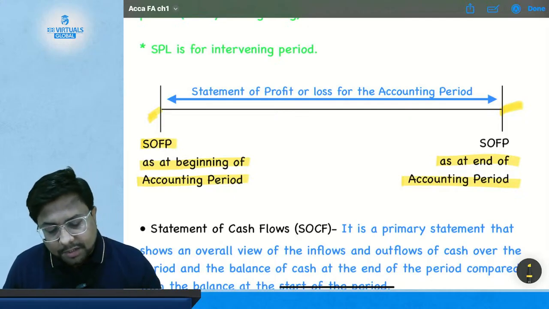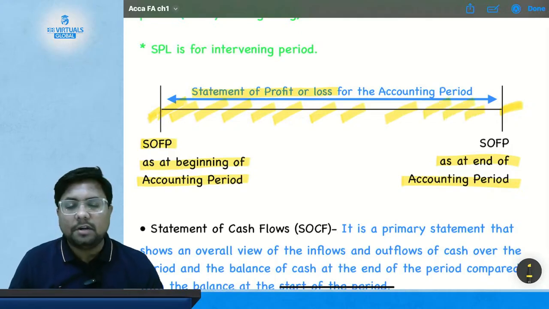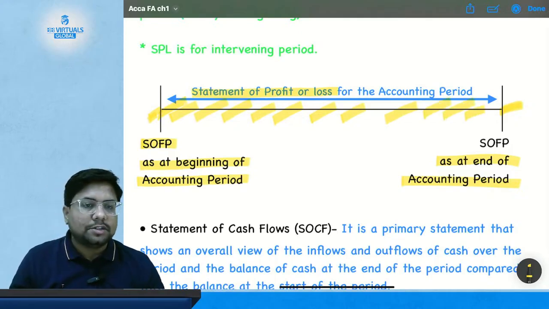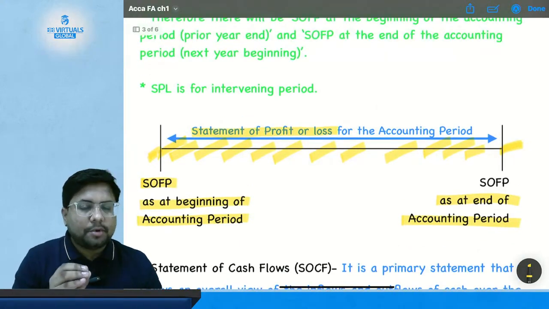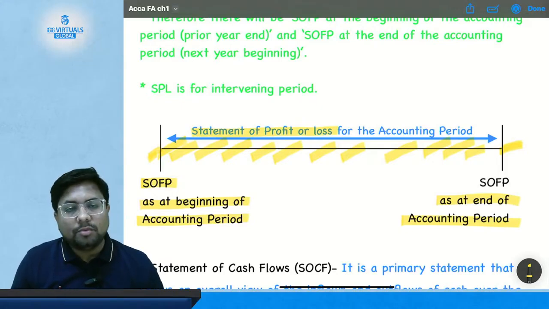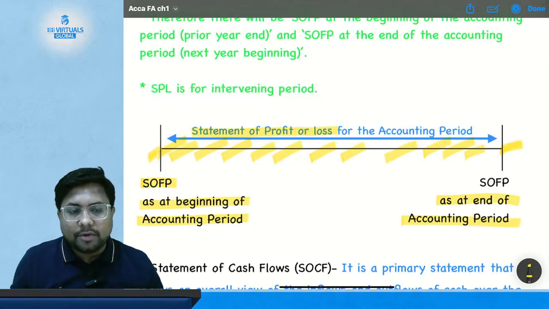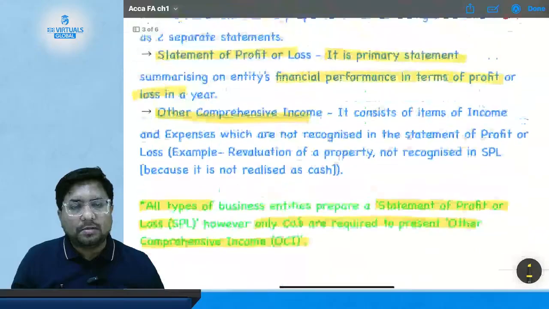But the statement of profit or loss will cover all the transactions related to income or expenses for the accounting period, all the transactions which took place during the year. So the statement of financial position is prepared for a particular date, but the statement of profit or loss is prepared for the entire accounting period. So that is what we studied in our first class.